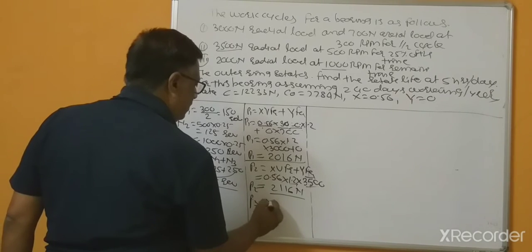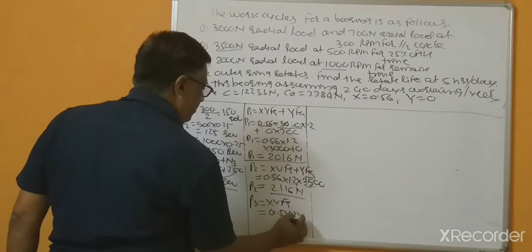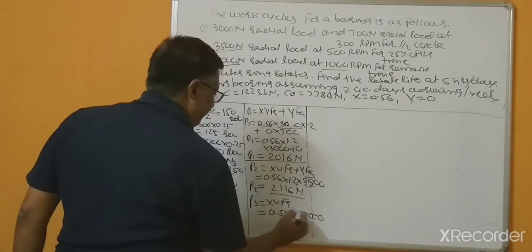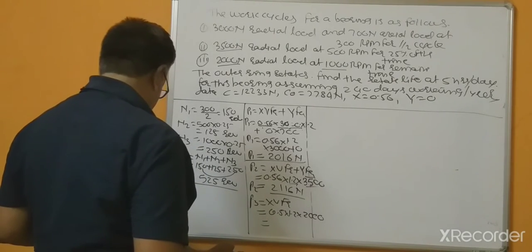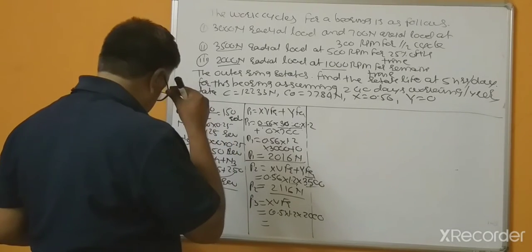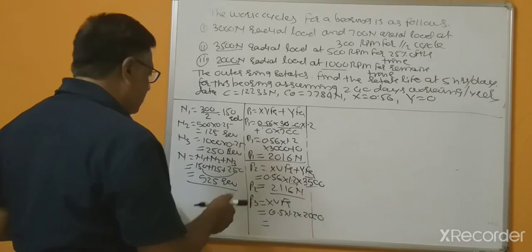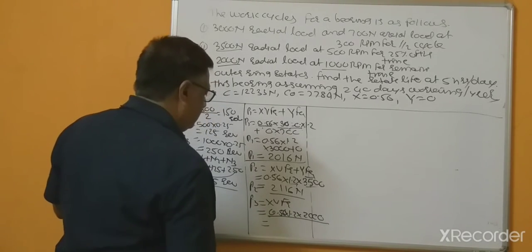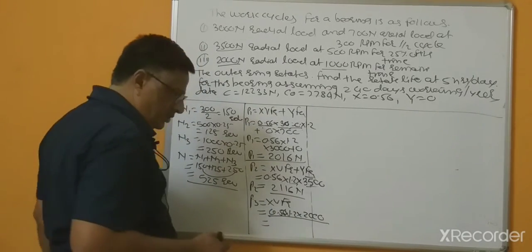Similarly, P3 equal to X V FR, X equal to 0.56, V 1.2, FR this is 2000 Newton. So this is equal to 0.56 multiplied by 2000. 1.2 means 2400 multiplied by 0.56.